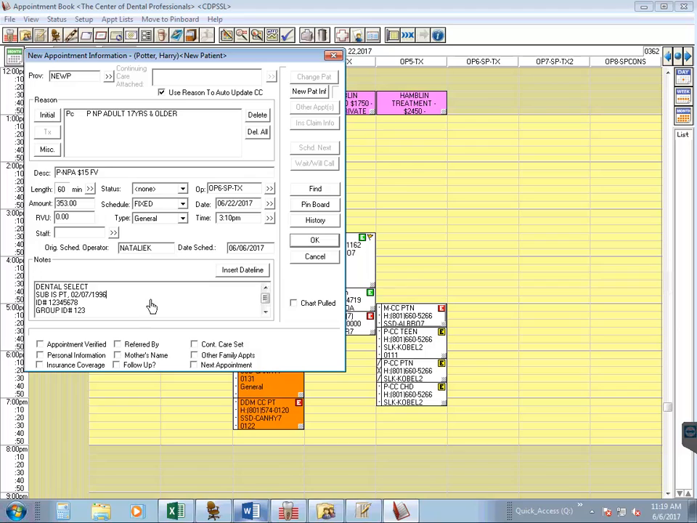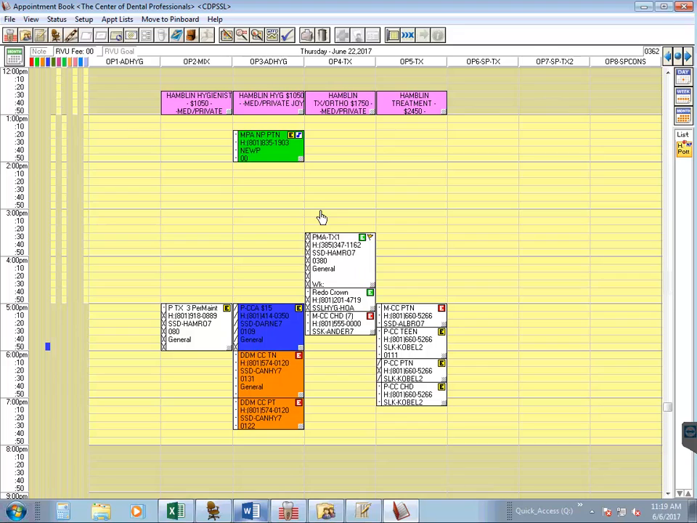So we're going to pinboard our appointment. This is going to allow us again to identify an available appointment time on the schedule. So let's stay on this day and say Harry decided he wanted to be seen on Thursday, June 22nd. It's a popular day. And let's say he wanted to be seen at the earliest time available that day.